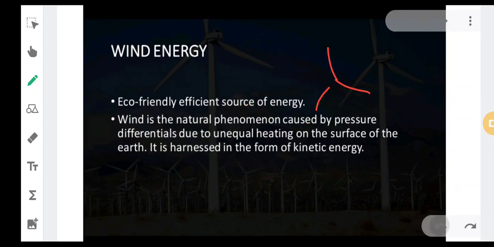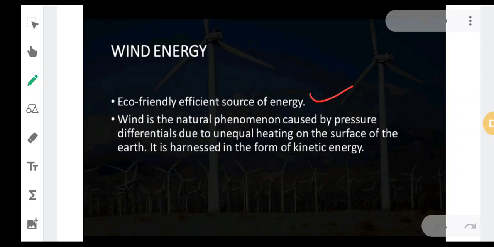Generally it is eco-friendly. Why? Because there is nothing which we are burning and causing harm to the environment. Second, wind is a natural phenomenon caused by pressure differentials due to unequal heating of the surface of the earth. It is harnessed in the form of kinetic energy.